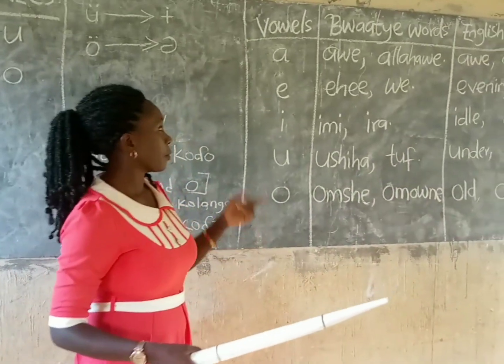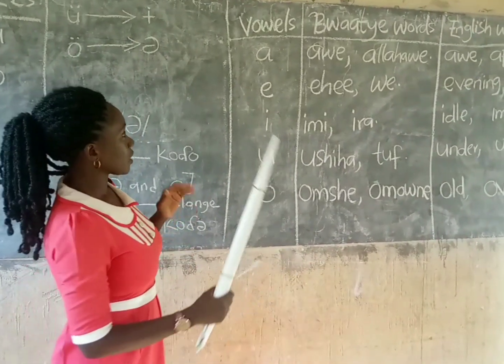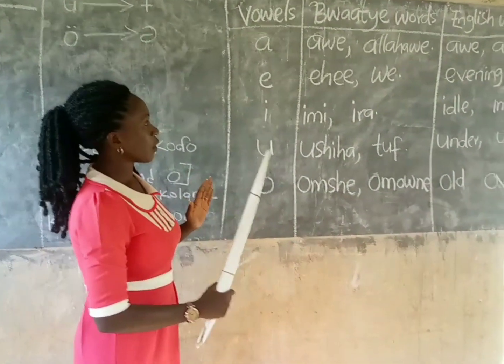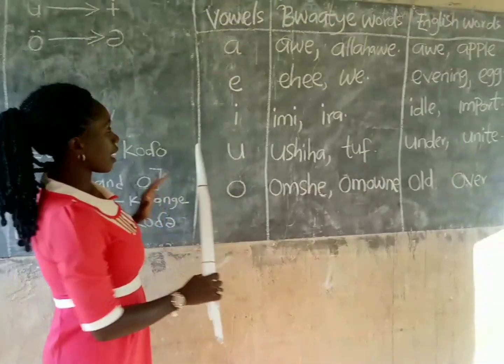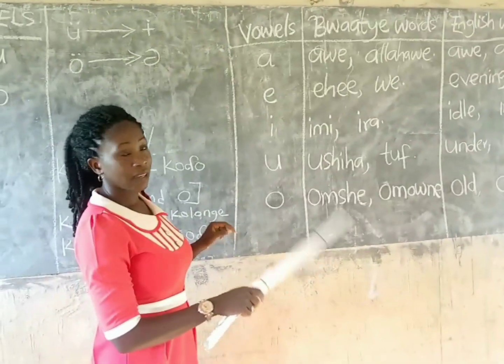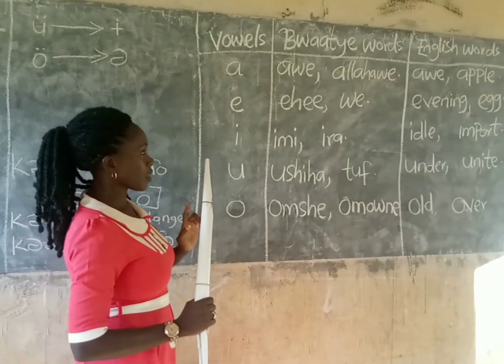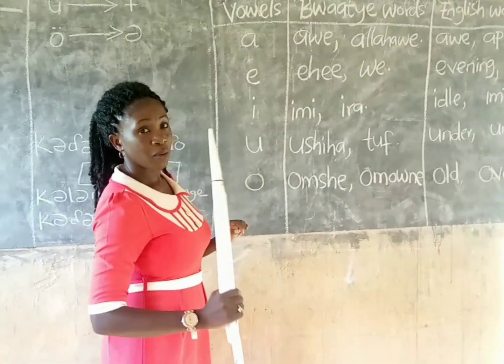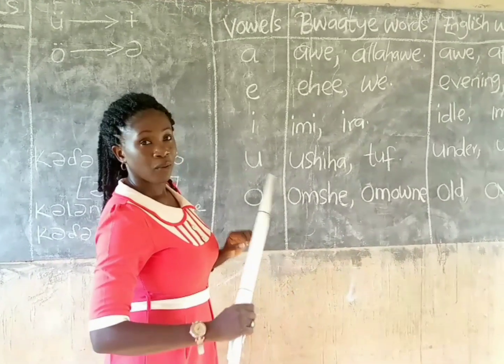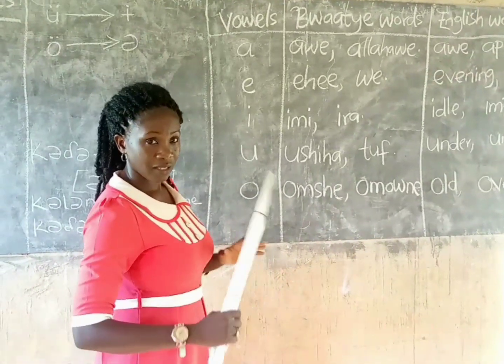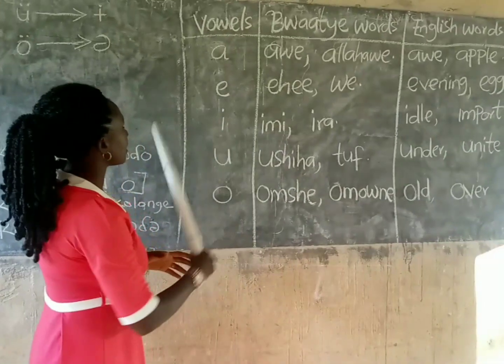Let's look at it here on the board. There is consistency in how the letter and the sound are written in Bwaatye, and in English there is inconsistency, because one letter could be written differently and pronounced differently. So let's look at it here.